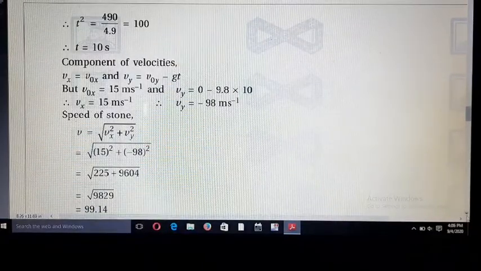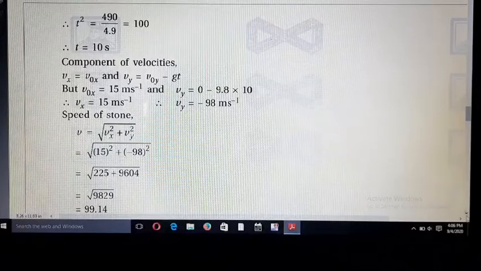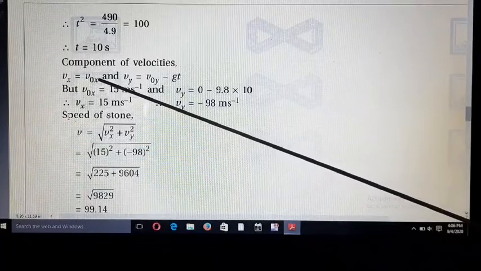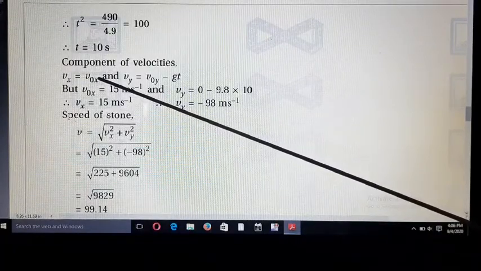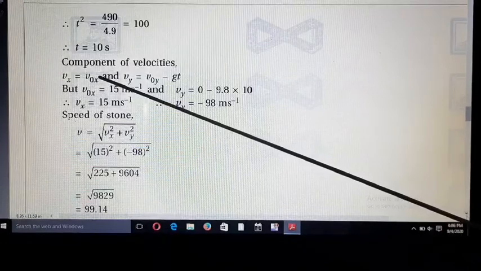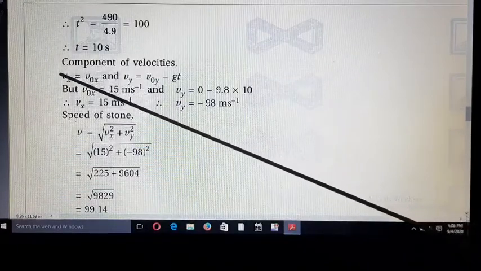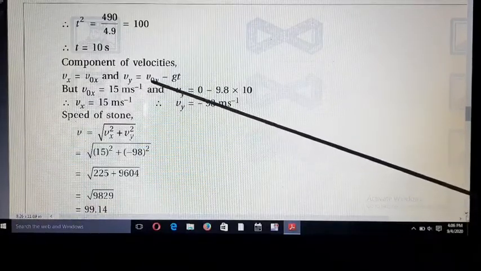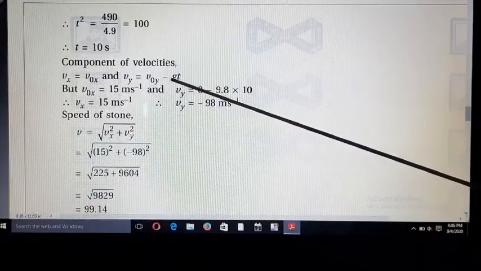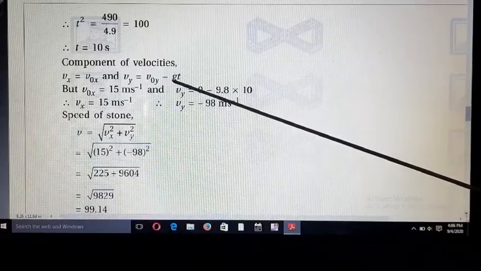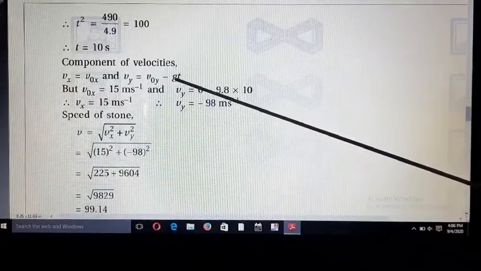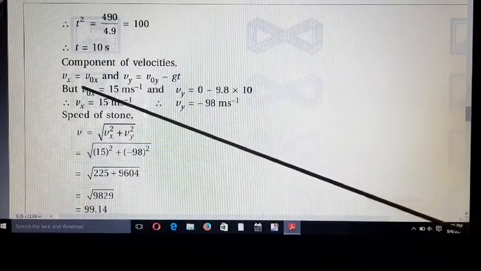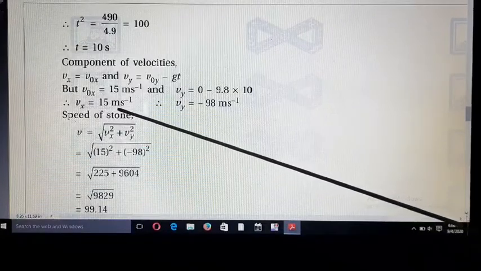And now we want to find the components of velocity. So Vx is equal to V0x plus axt, but the x component of the acceleration is always 0, so we can write only Vx is equal to V0x, and Vy is equal to V0y minus gt, where instead of ay we write minus g, and t as it is. So V0x is equal to 15 meter per second, so Vx is equal to 15.